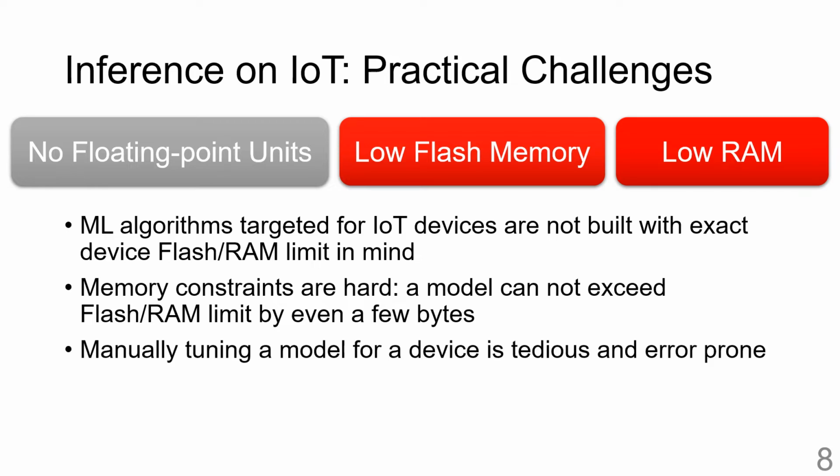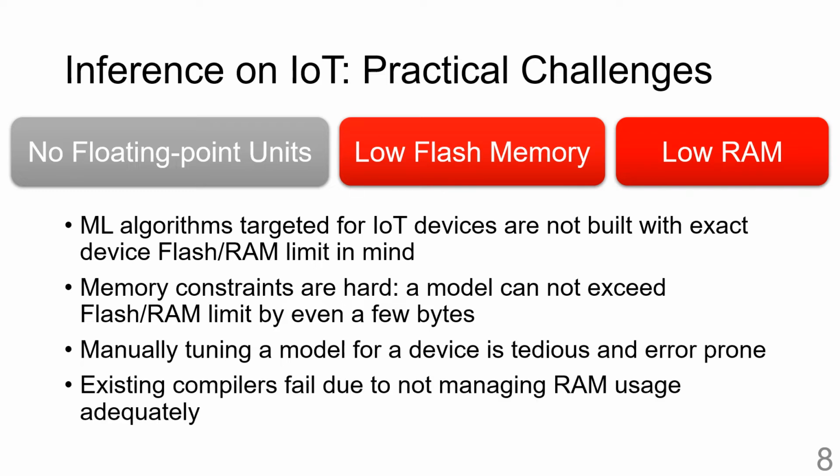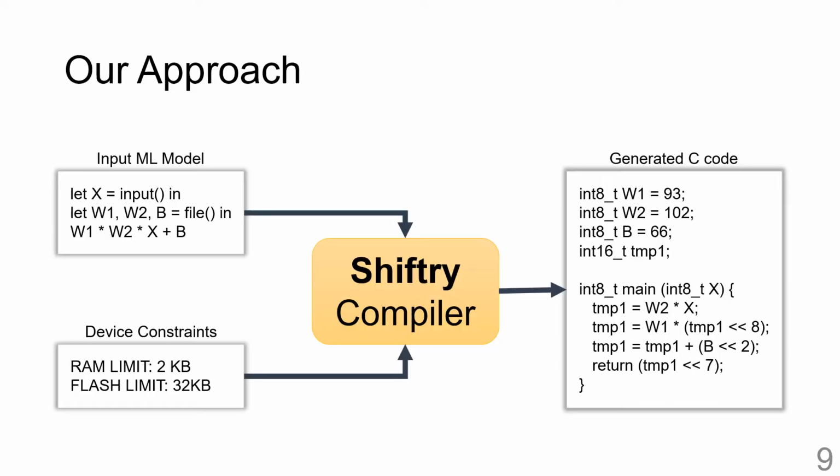One may manually tune the code to manage the memory consumption, but this process is tedious and error prone. Present-day compilers for embedded devices fail due to not managing the memory consumption adequately. We take a compilation-based approach to tackle the problem. We provide an input DSL which can concisely represent a wide variety of ML inference algorithms. Given device constraints, the input program is compiled into C code which can directly be run on the given device. The main contribution of Shiftry is to handle the constraints introduced by the memory limits of the device.